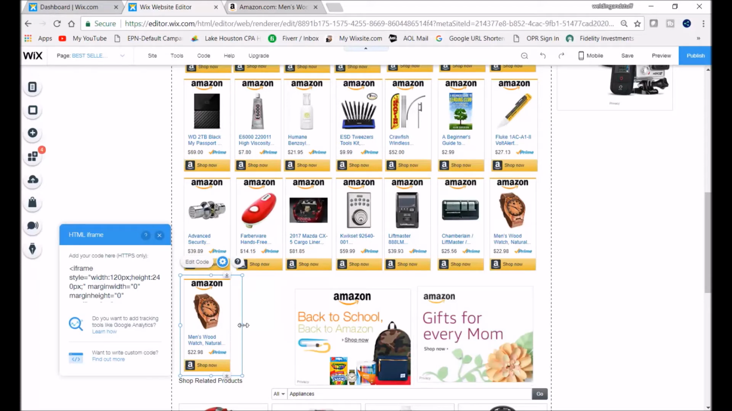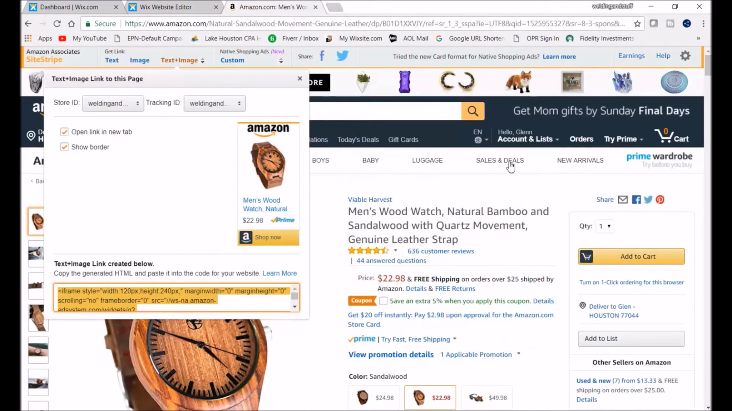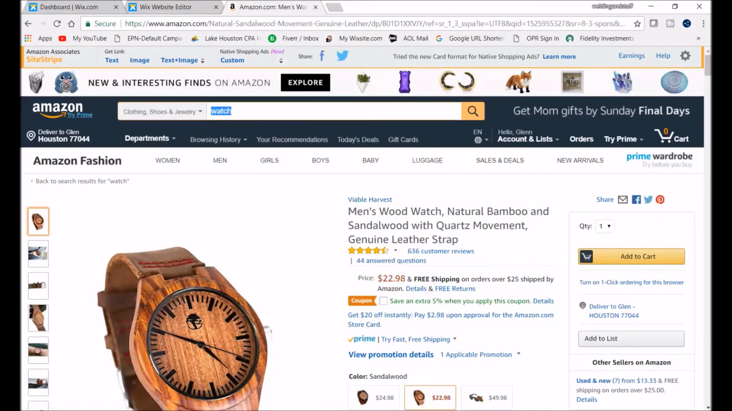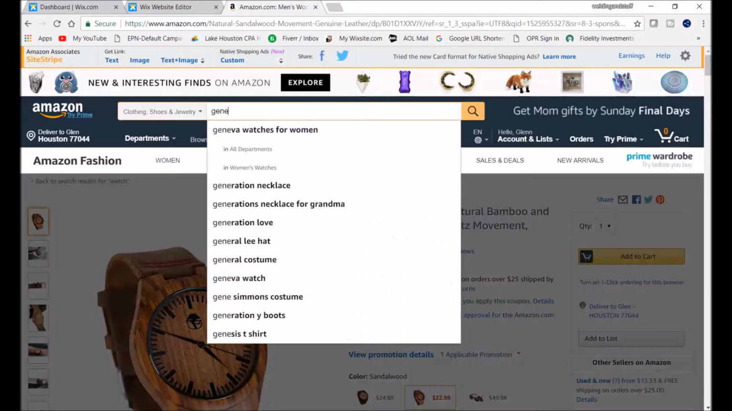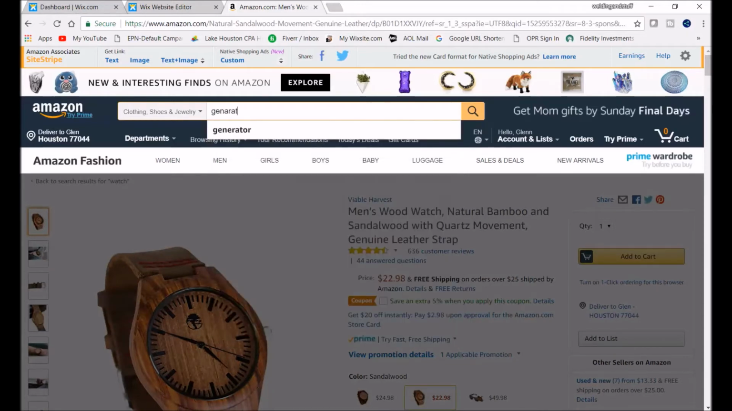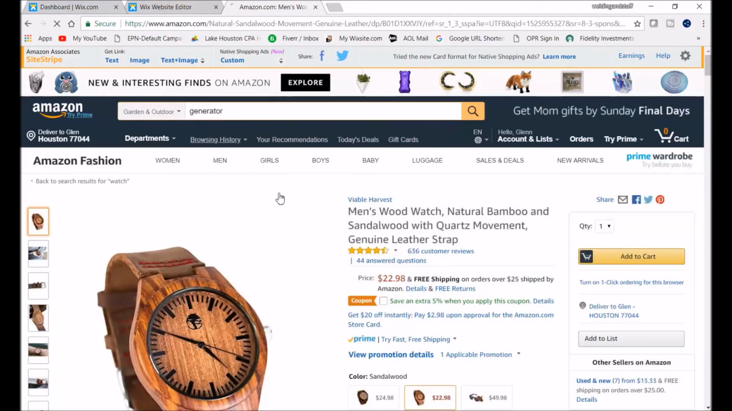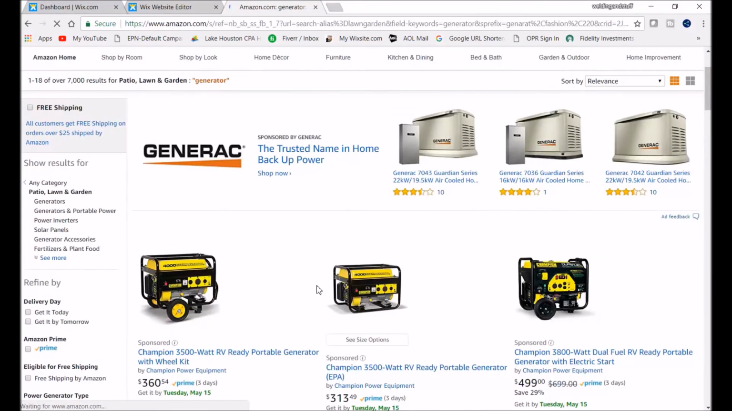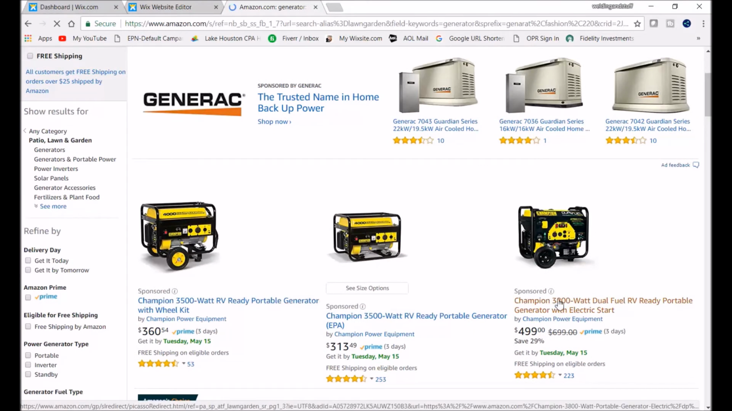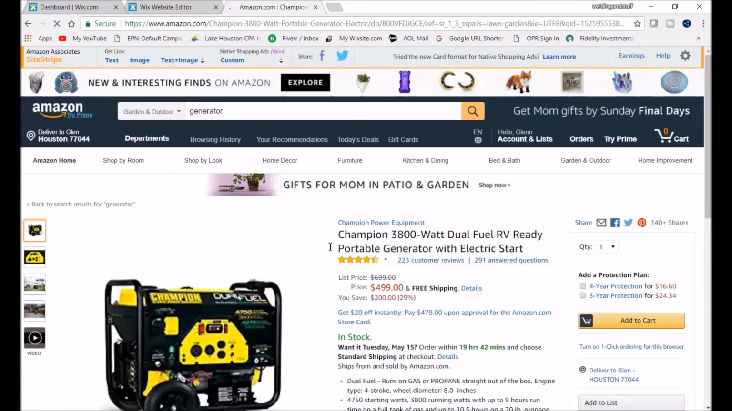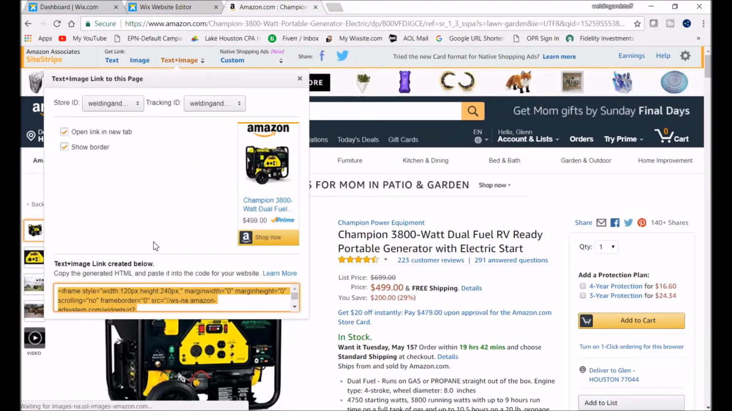So let's go to Amazon again. We're gonna add another product in here. Let's add a generator. So you pick the generator you want. We're gonna go here and pick this generator here. Text and image. Hit Control C and copy that link.